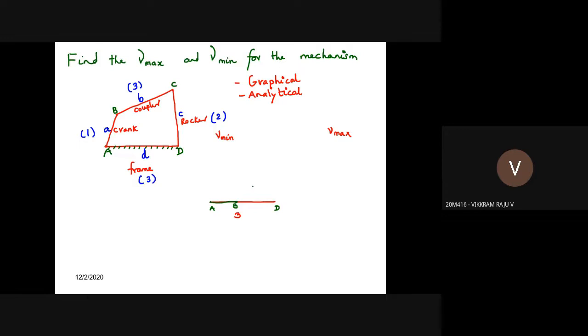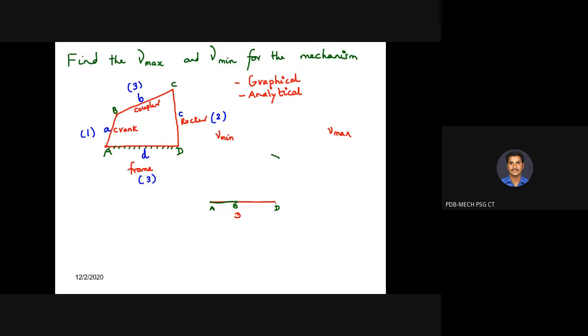What is the coupler length? 3 centimeters. Okay, from B as center and 3 centimeter as radius, you draw an arc. Similarly, from D as center and 2 centimeter as radius, because the rocker length is 2 centimeter.